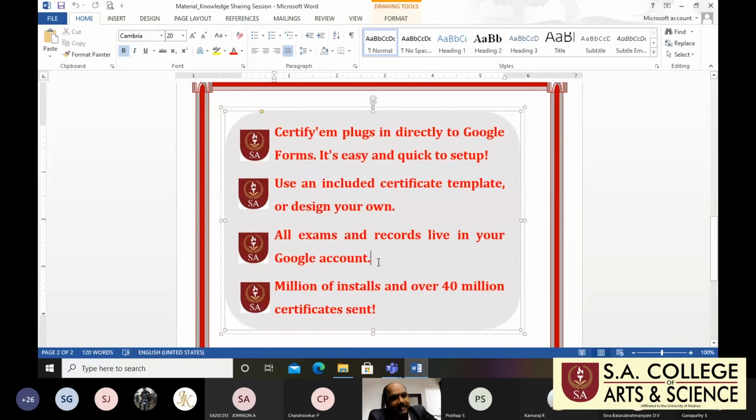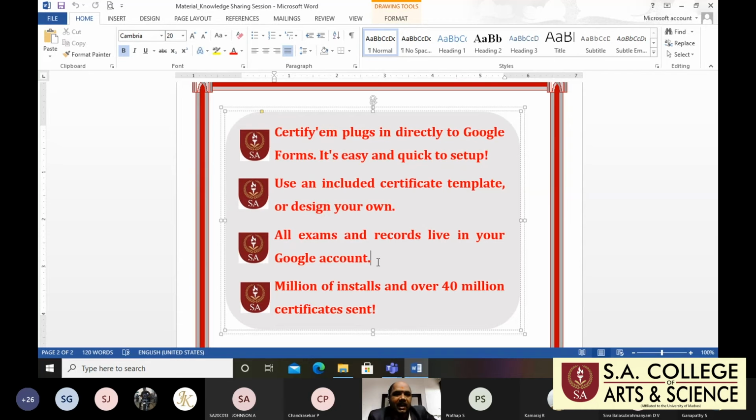Then, all the exams you conduct online have 100% of records maintained. Your records live in your Google account.